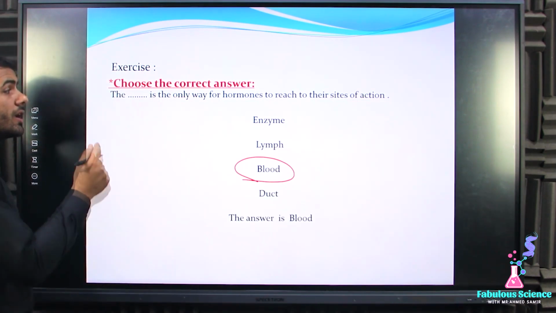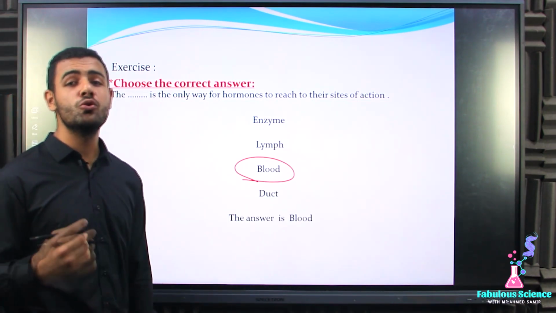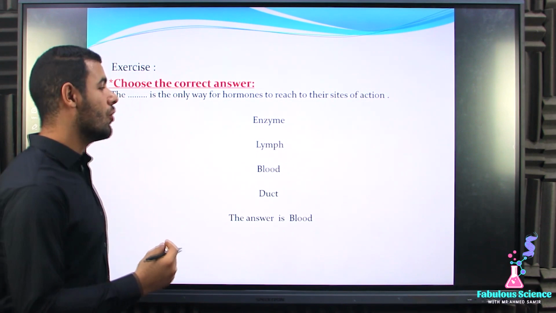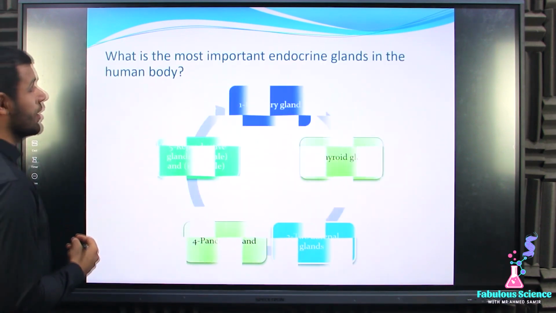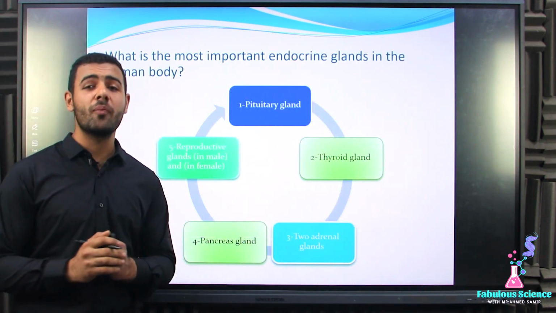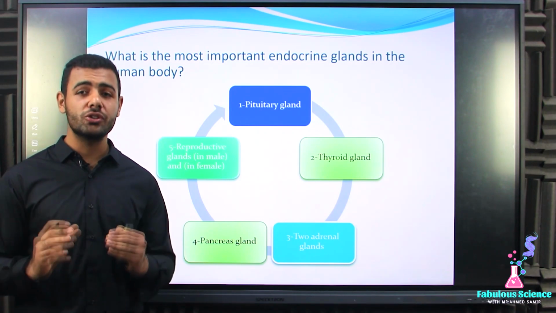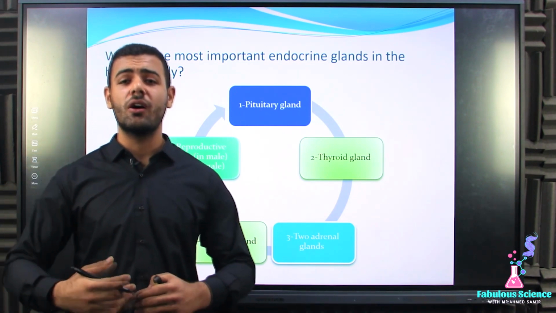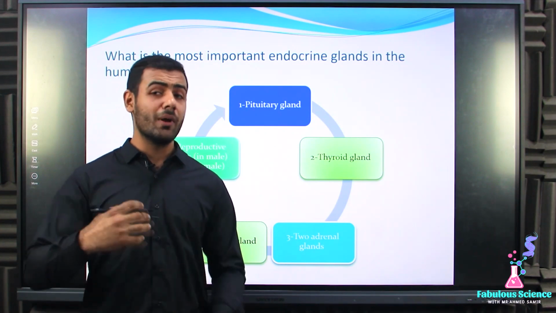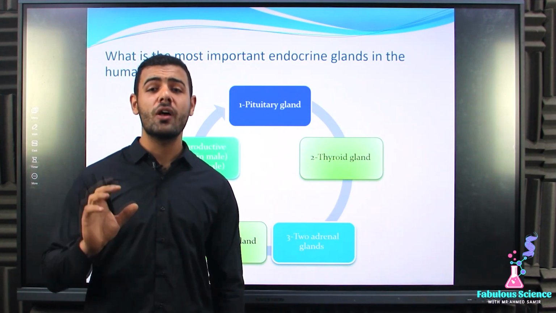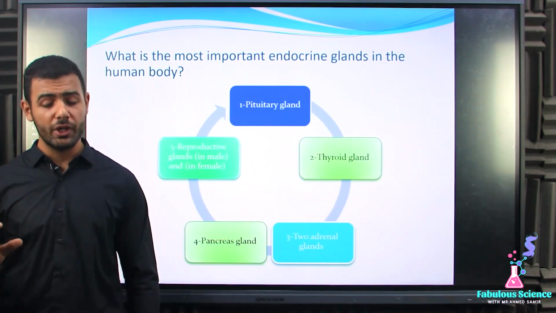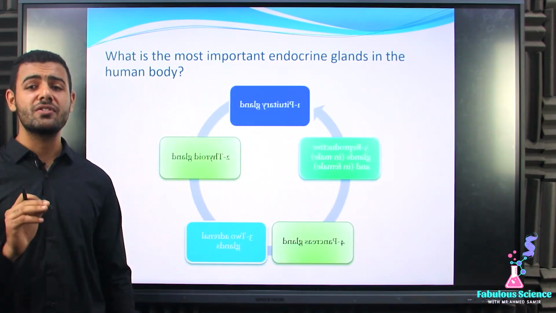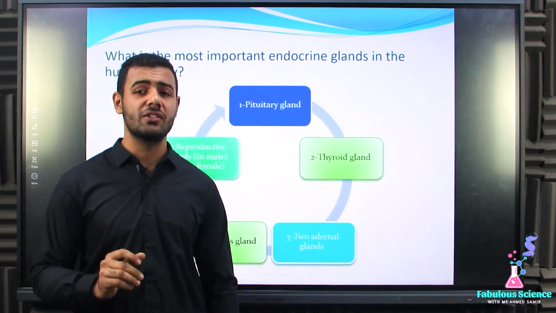The only way for the hormones to be able to reach their sites of action. Great. Now we are going to talk about the most important endocrine glands in our body. Actually, there are a lot of endocrine glands in our body, but in this lesson, we are going to talk about five of them. Great. Let's start.